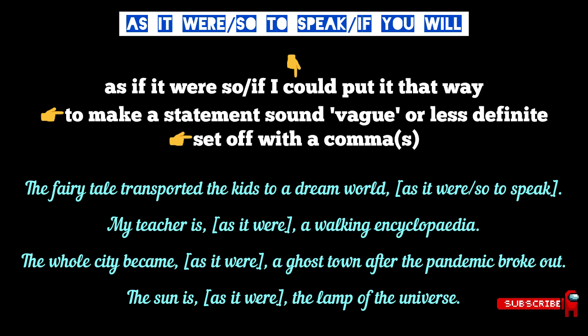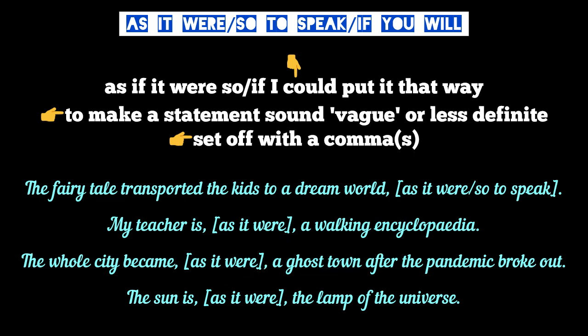The whole city became, as it were, a ghost town after the pandemic broke out. Here again, the speaker uses the phrase as it were to describe the city as a ghost town. In reality, the city was not exactly a ghost town. So the speaker uses the phrase as it were to make his statement or description less definite or vague.